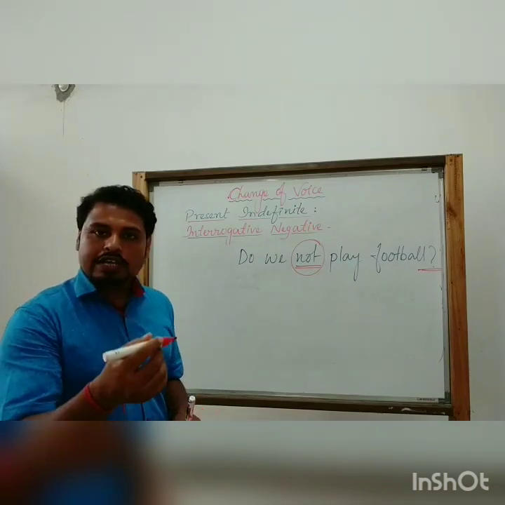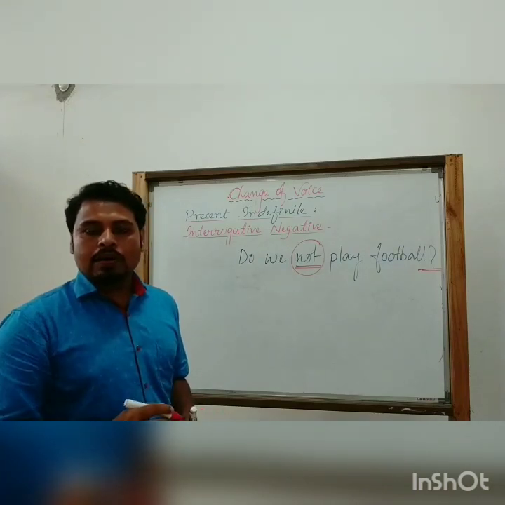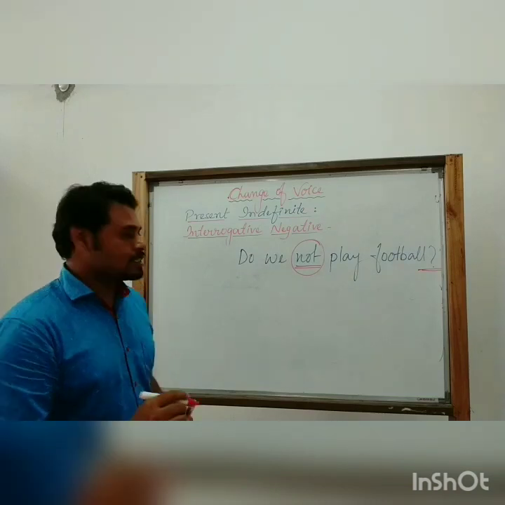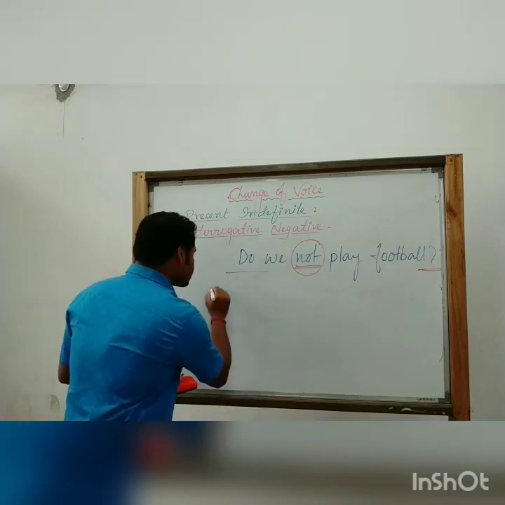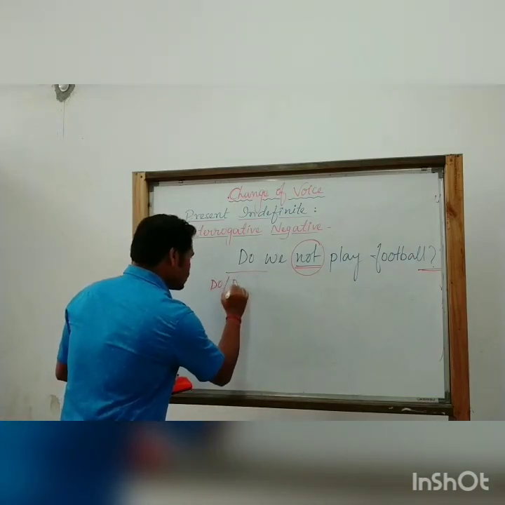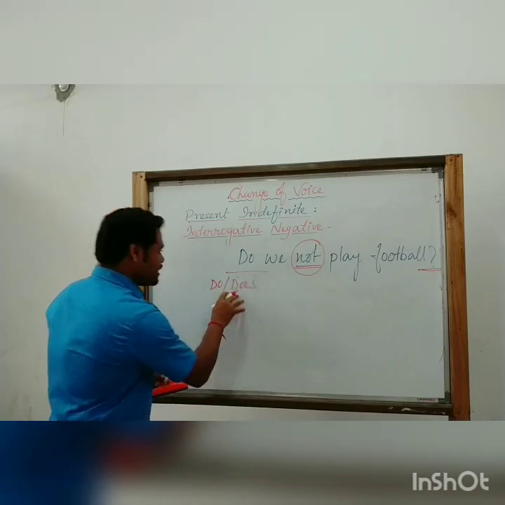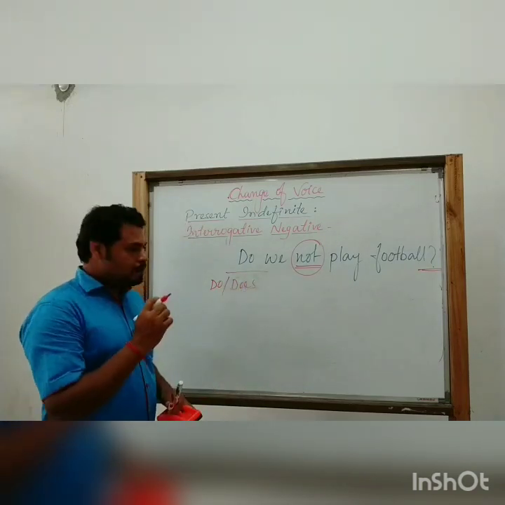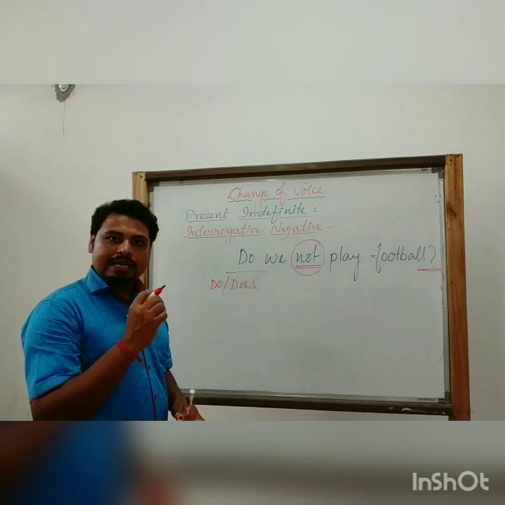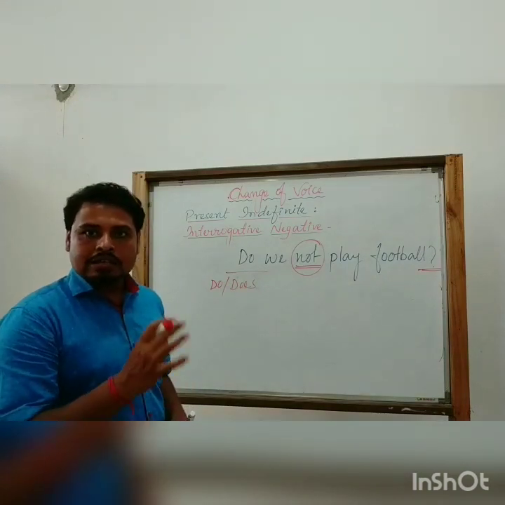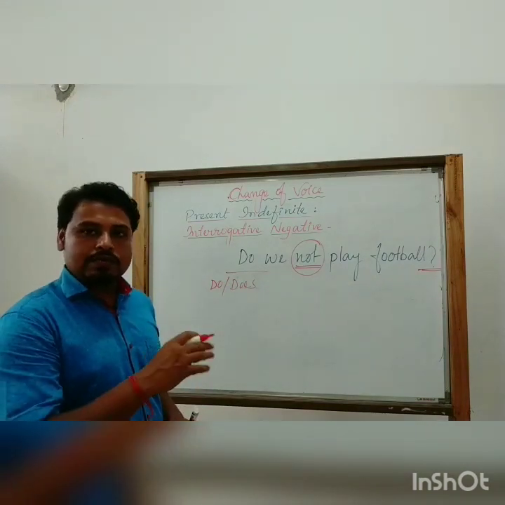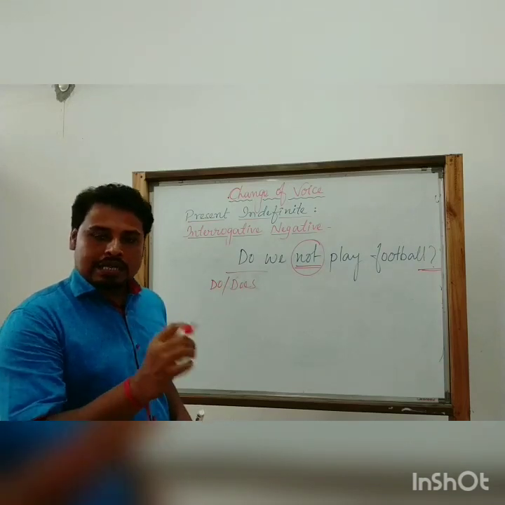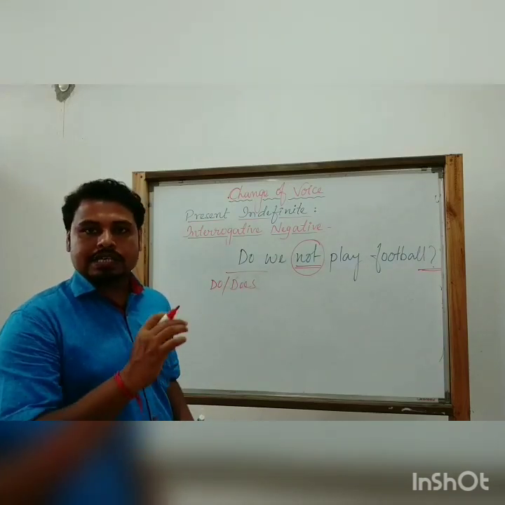So now let us try to know the structure of this particular active sentence. So this one is do or does. It will depend on the person and number of the pronoun, or it will depend on the subject, the person of the subject.